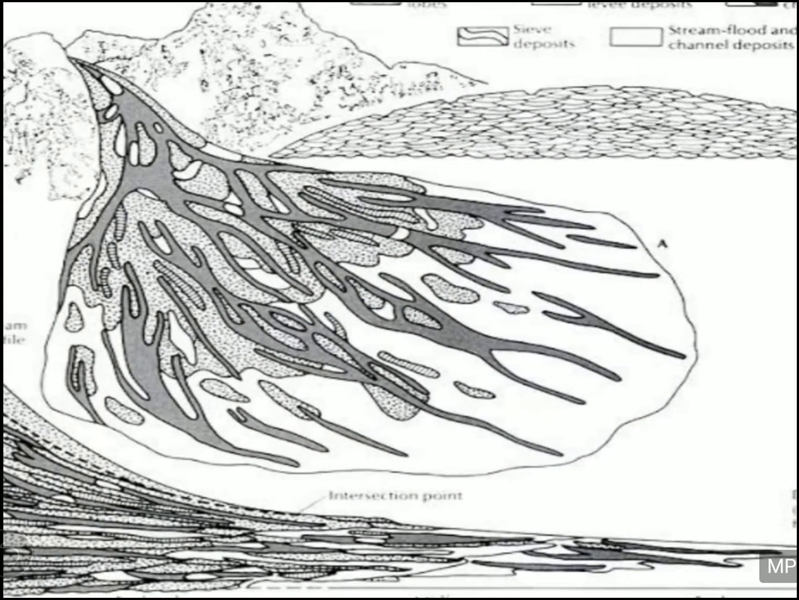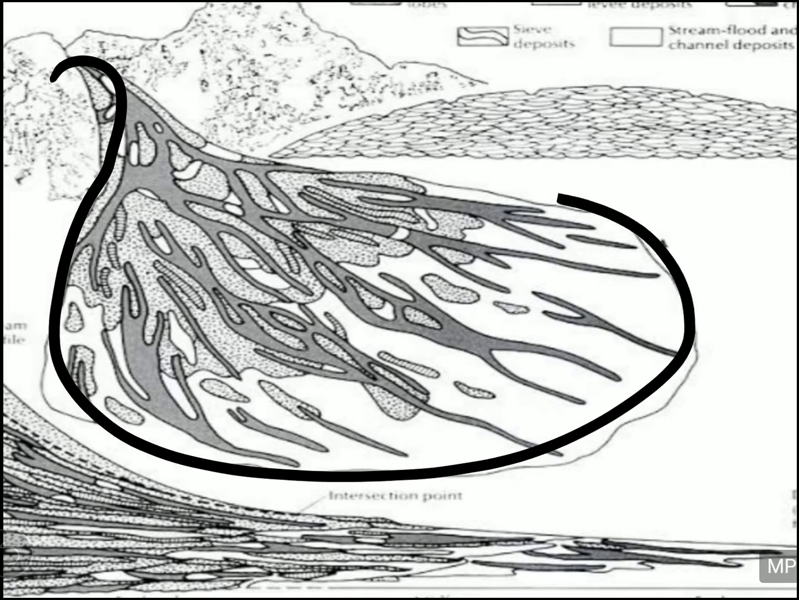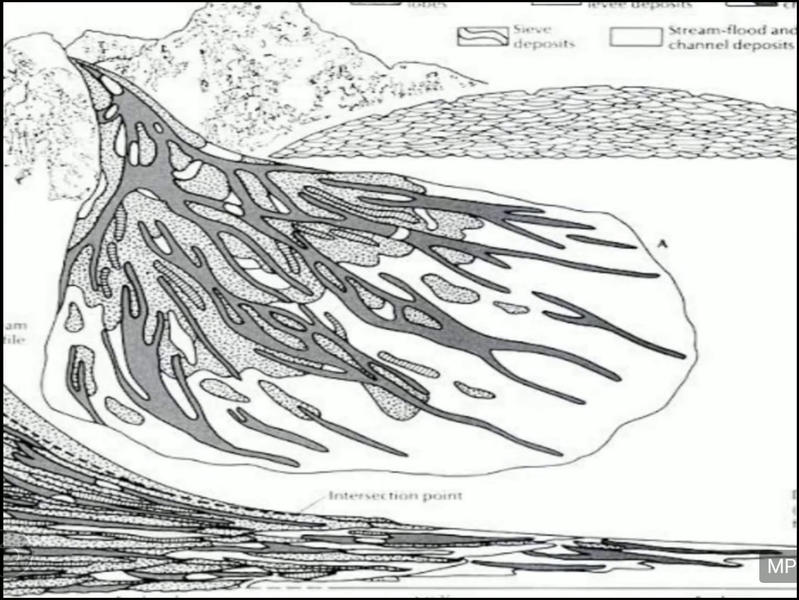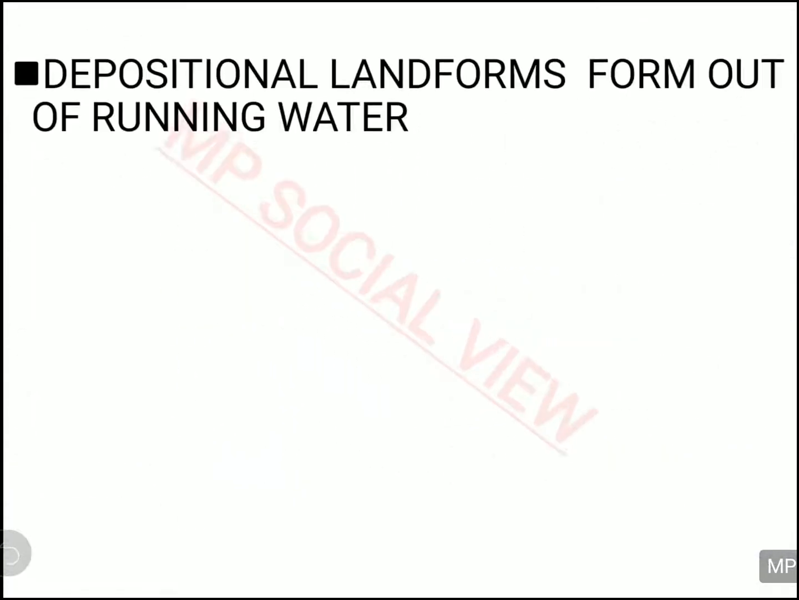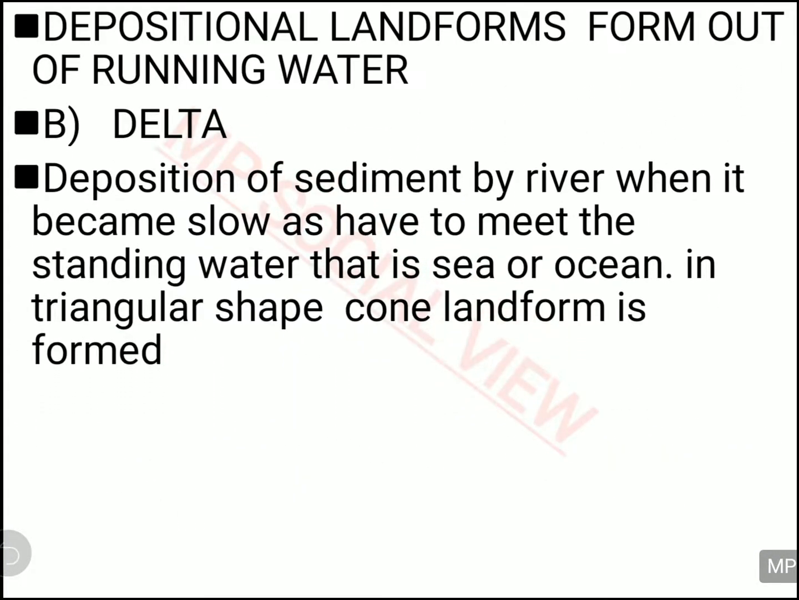It is like this. The river is falling from the top and depositing its alluvial material and other material in this way like a conical shape. It looks like a fan of an alluvial deposit. That's why it is called alluvial fan. The other depositional landform made by the river is your delta. Delta is made when ultimately the river meets the sea.